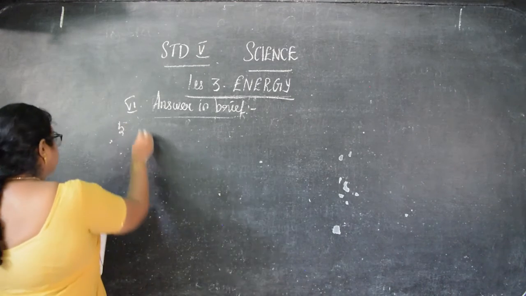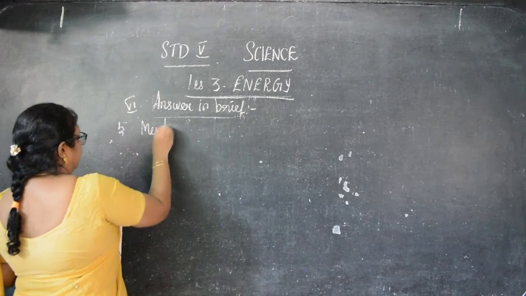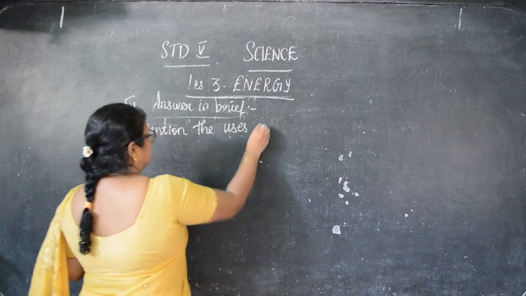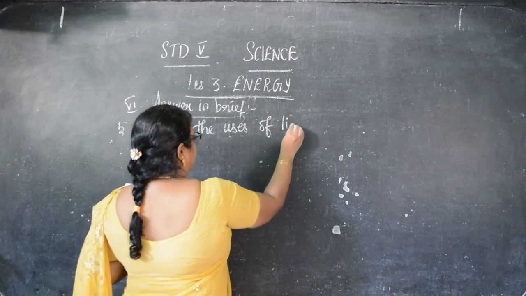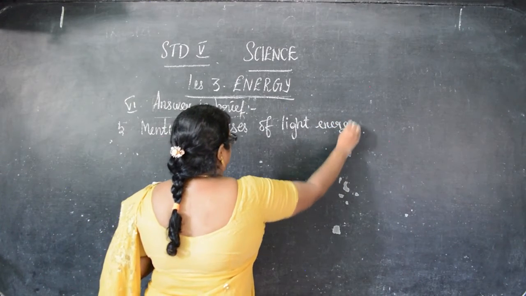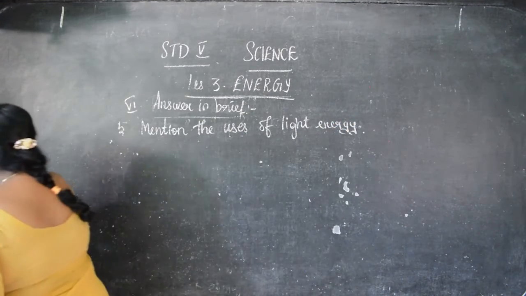Then next, mention the uses of light energy. Mention the uses of light energy. Okay, children, mention the uses of light energy.